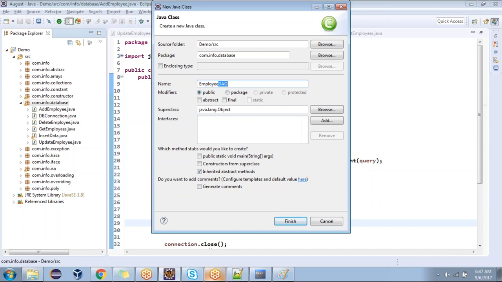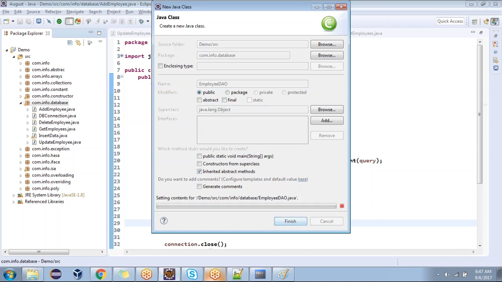The standard principle is one of the design pattern things. Wherever you are writing the JDBC code, that Java class is called a DAO class. DAO stands for Data Access Object. Am I clear now? Is it mandatory to write a DAO? No. But as a standard, I'm explaining all the standards. Now we are writing the DAO.